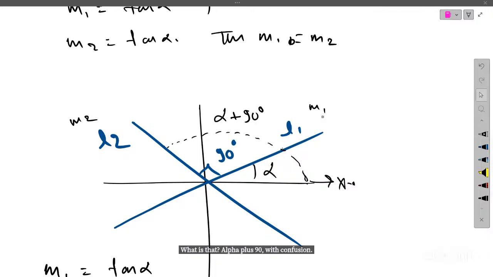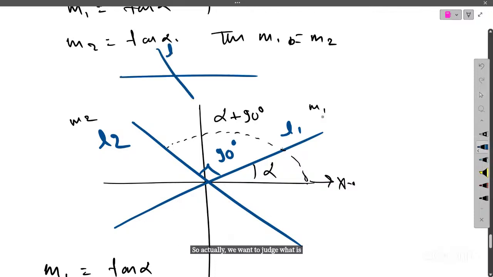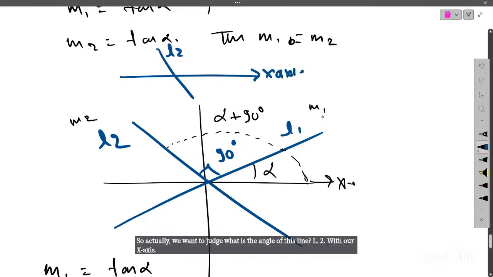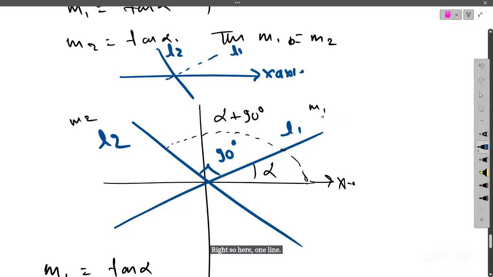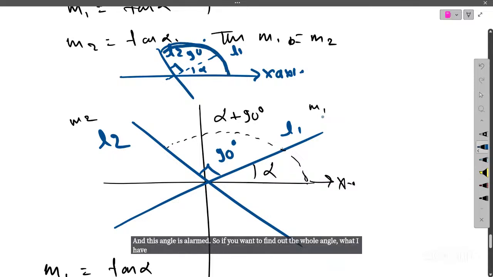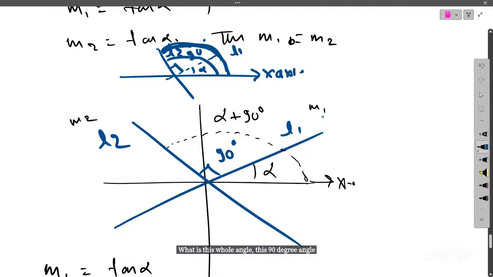Actually, we want to judge what is the angle of this line L2 with our x-axis, right? So here one line L1 is there, and this angle is 90 degree, and this angle is alpha. If you want to find out the whole angle, what I have to do? I have to cover this whole angle. Now, what is this whole angle? This 90 degree angle plus alpha angle. That's why it's 90 degree plus alpha.